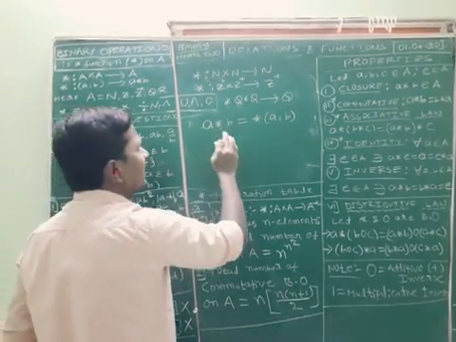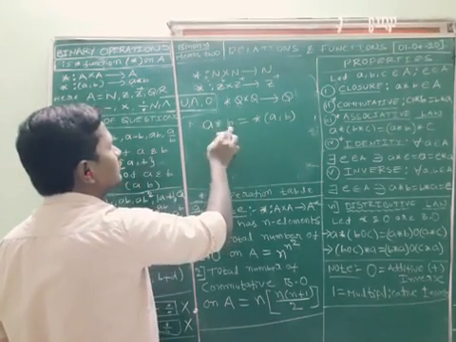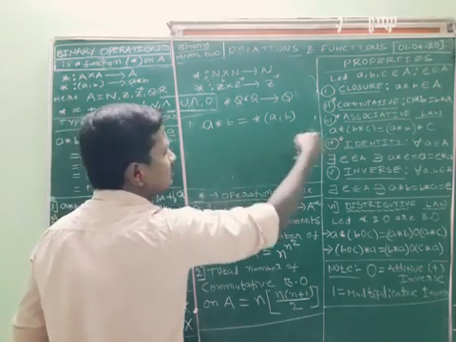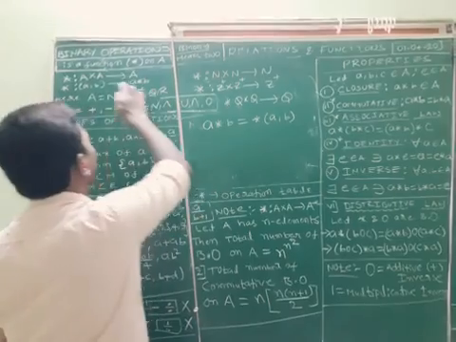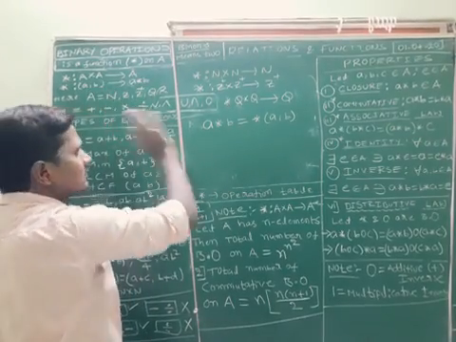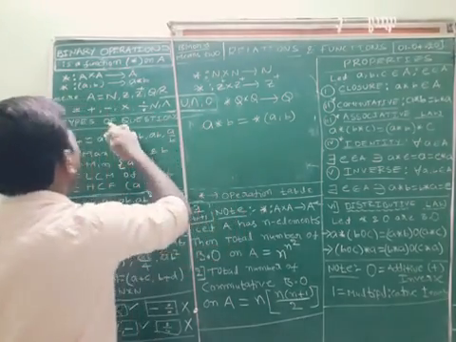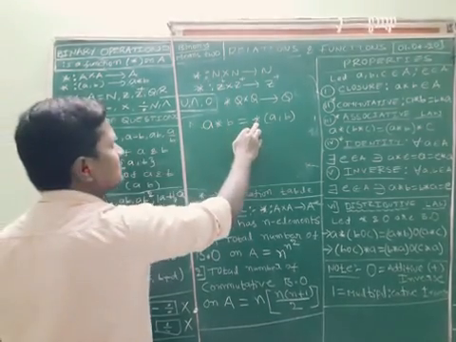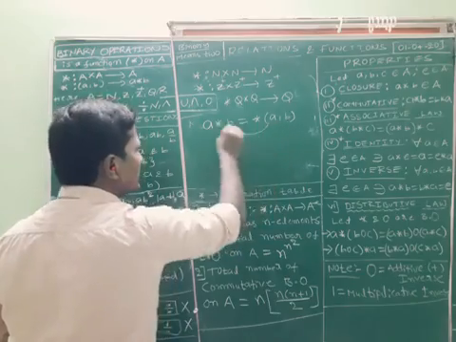Another way to define it: binary, two values. I am giving two values as input and getting a unique value as output, right? Remember, input is two values, output is a unique value. So how to represent the binary operation? a star b or else star of a comma b; both are the same.